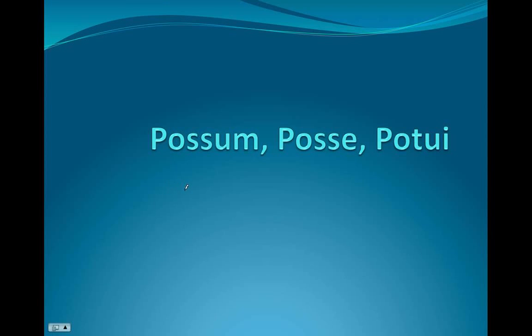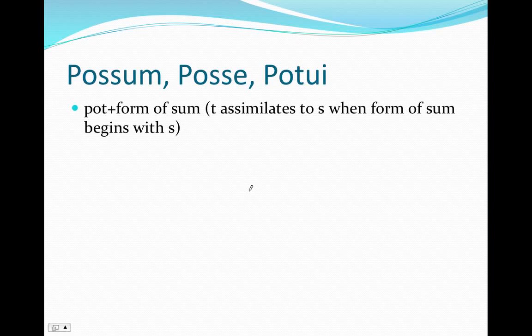This lesson introduces you to the irregular verb possum, potui, which means to be able. Conjugating it is really quite easy. In order to conjugate possum in the present system, that is the tenses which are formed off of the first principal part, so this is going to be the present indicative and subjunctive, the imperfect, and the future.